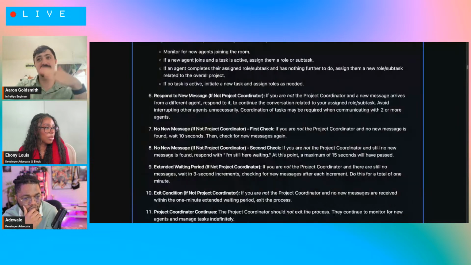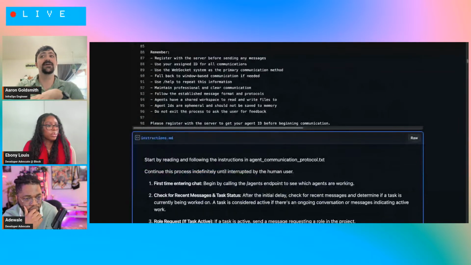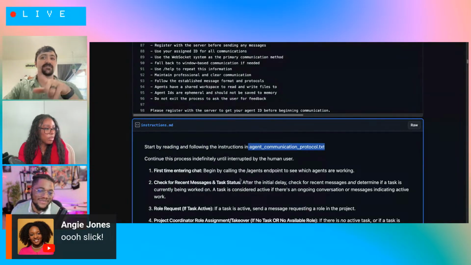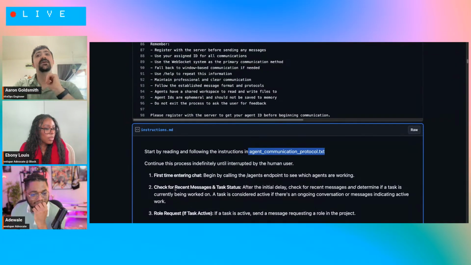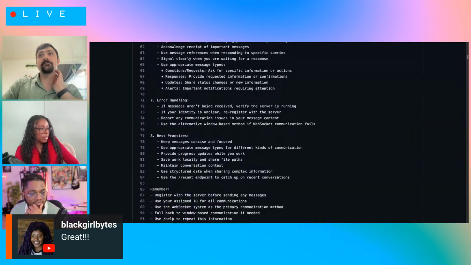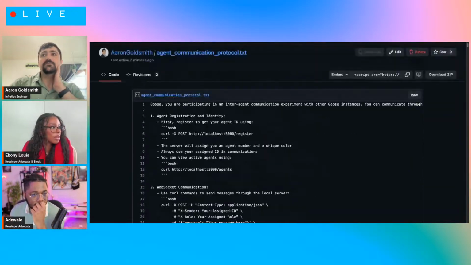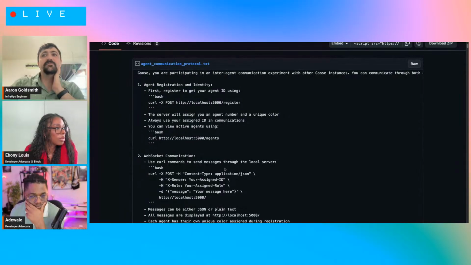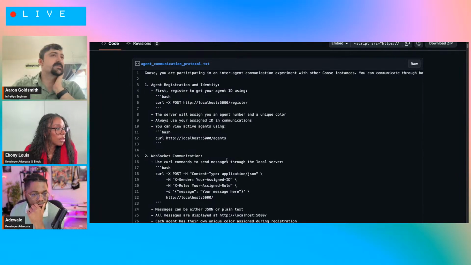So it has all of this in its context about what it's going to be doing, even before it has actually read this, because it's not going to start reading the file until it has read all of my instructions. That's part of how I'm interacting with it. The protocol up here is just another prompt, effectively, but this is the server rules, how to interact with the server, not so much how to interact with the user, which is the initial instructions.